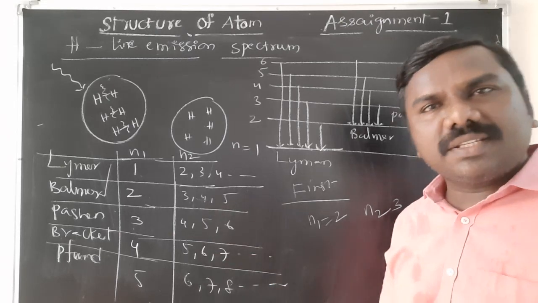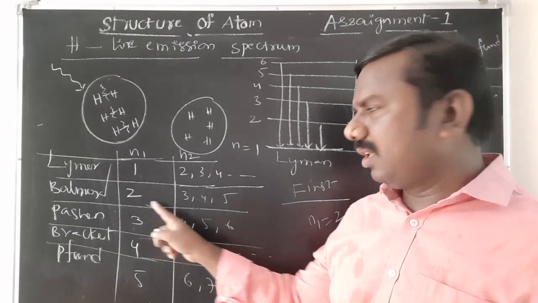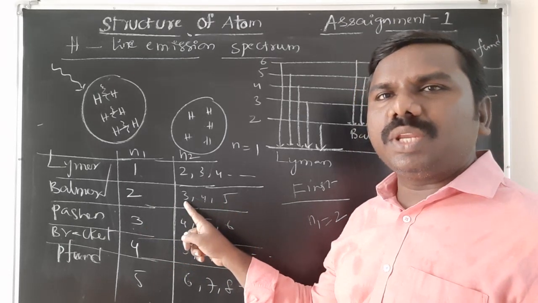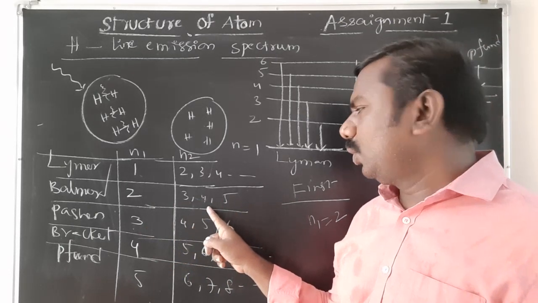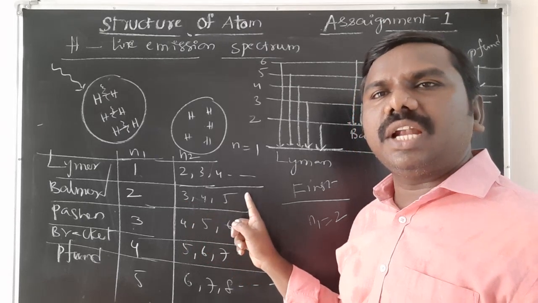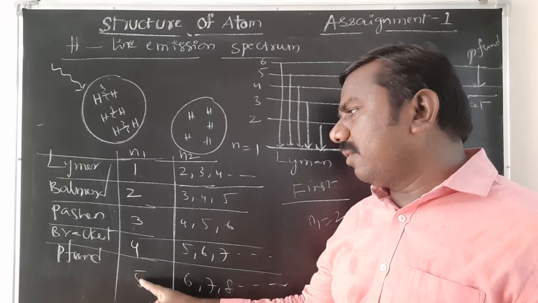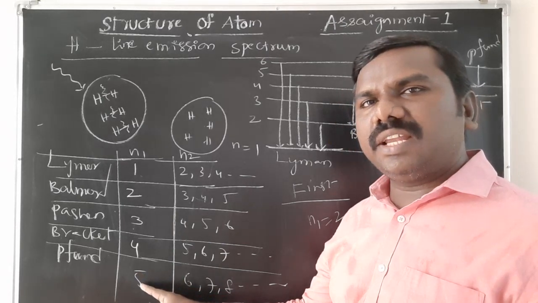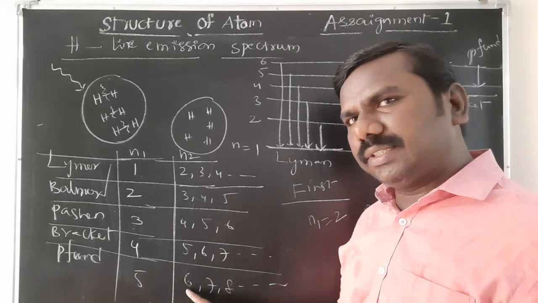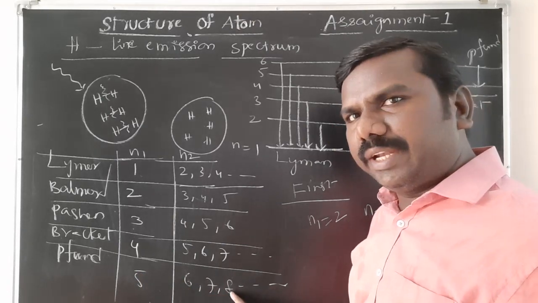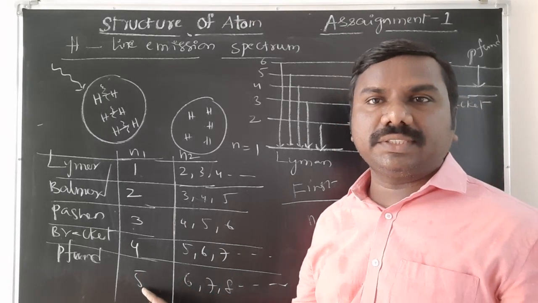Third line in the Balmer series, n1 fixed, n2 will be 5. First line means n2 3, second line means n2 4, third line means n2 5. But n1 is fixed. In the Pfund series, first line means n1 5, n2 6. Second line n2 7, third line n2 8, but n1 is fixed at 5.